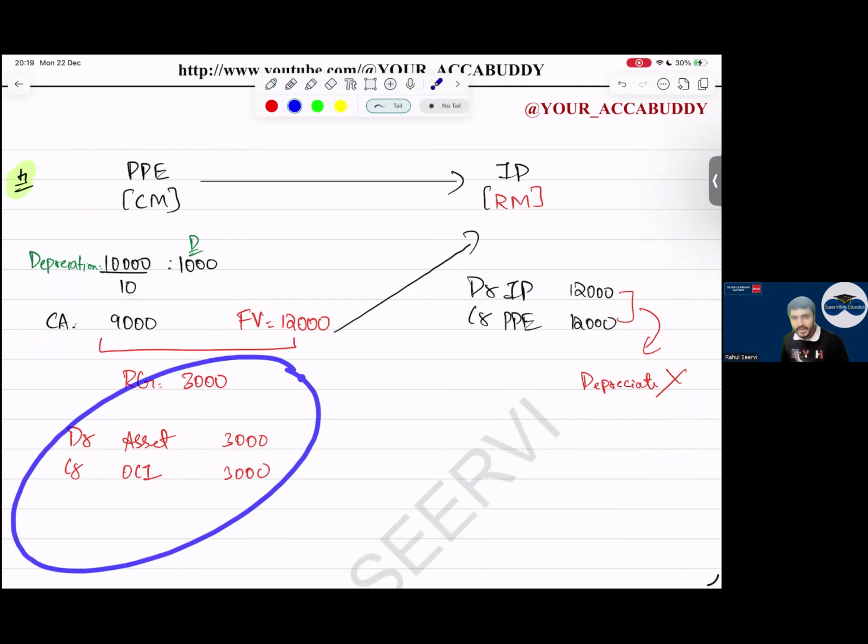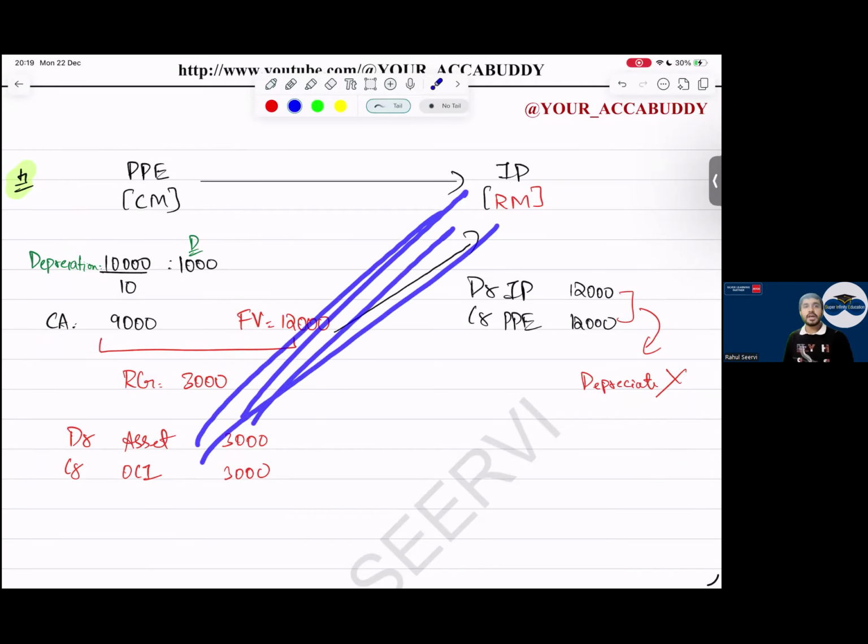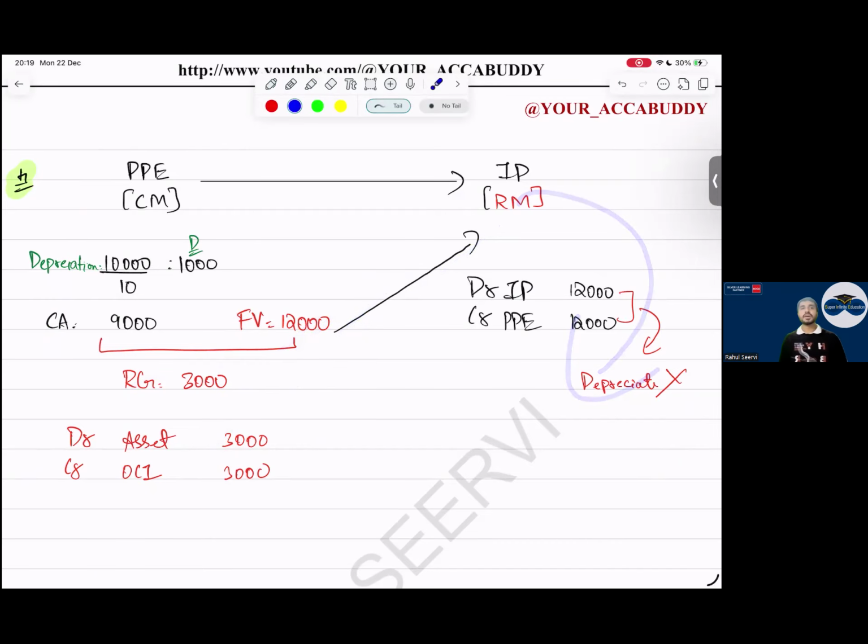So this is what we have done. Then transfer it. Then follow what? The new standard. Clear to everyone? Yes, sir. Now you have to tell me the answer. Now what will I do? No, I will do the same for what? In IAS 16.